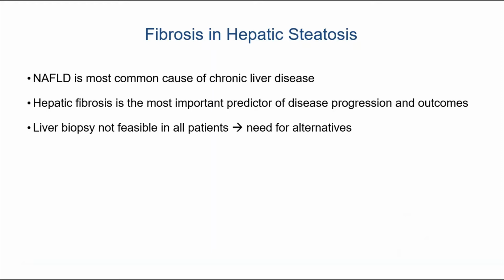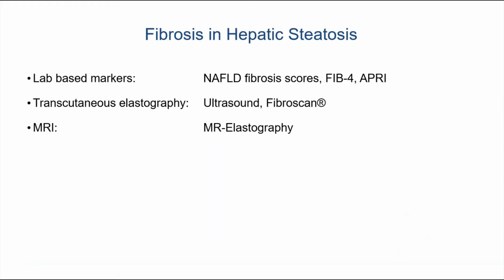NAFLD is the most common cause of chronic liver disease, and hepatic fibrosis is the most important predictor for disease progression and outcomes. A liver biopsy is not feasible in all patients with NAFLD, and hence there is a need for alternatives. The most commonly used alternative methods to assess for liver fibrosis include lab-based markers such as the NAFLD fibrosis score, FIB4 or APRI, and transcutaneous elastography, either using an ultrasound or a fibroscan.